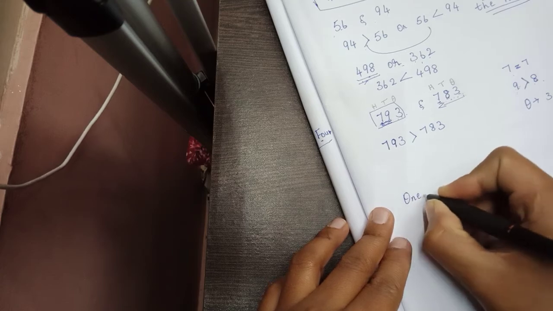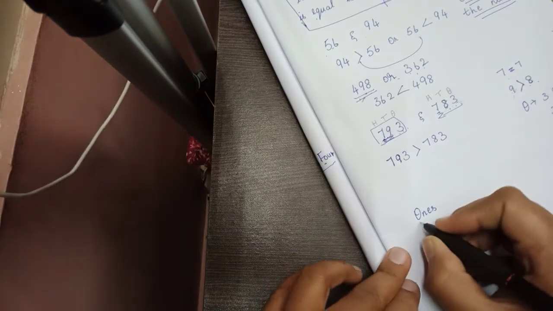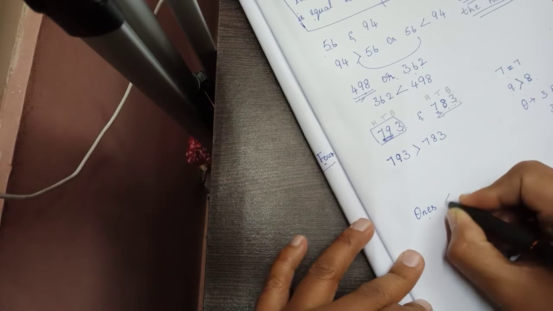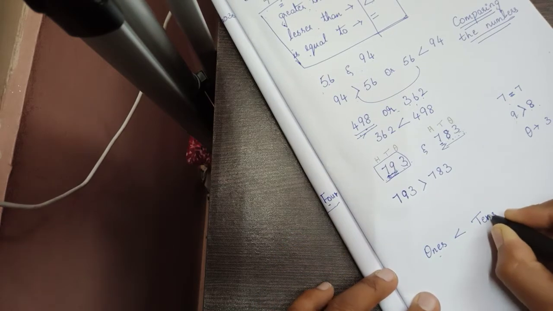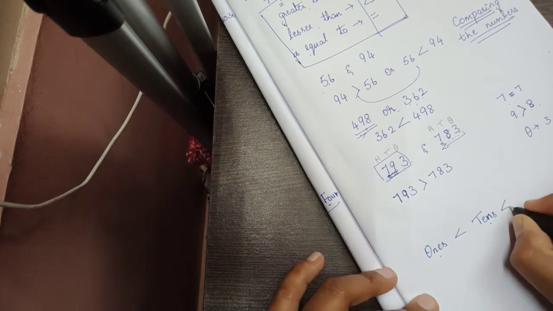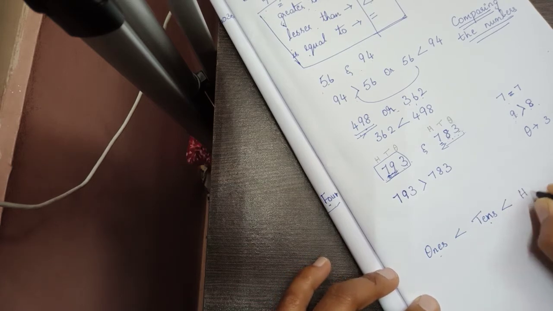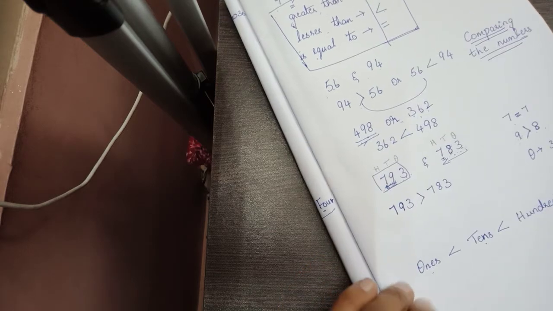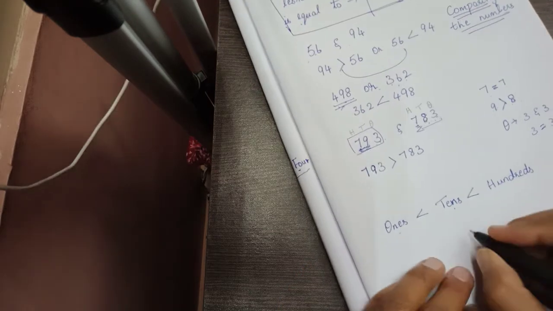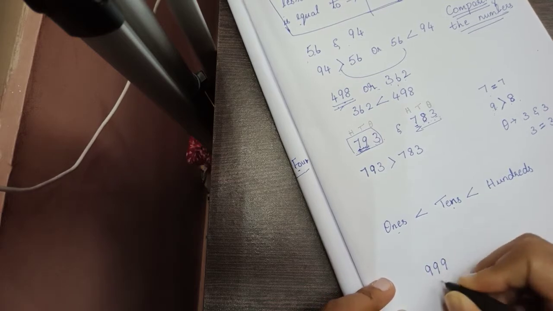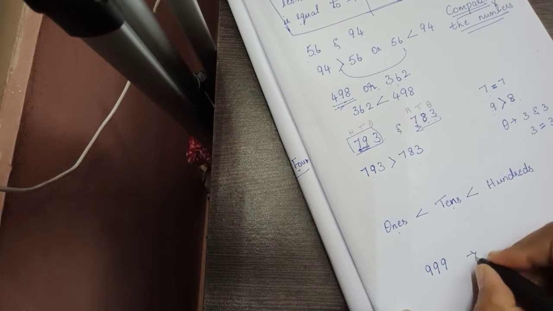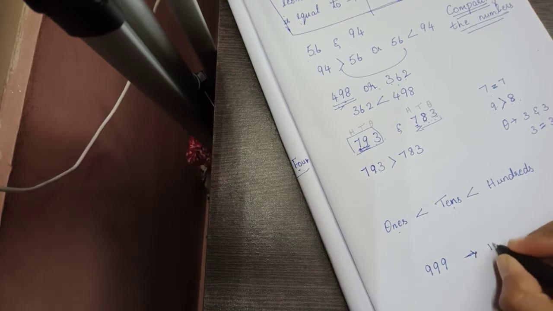Once the digits in the ones place are smaller than the digits in the tens place, and again the digits in the tens place are smaller than the digits in the hundreds place. So after hundreds, which place comes next, children? After 999, which number comes next? Okay, the number that comes next is 1000.